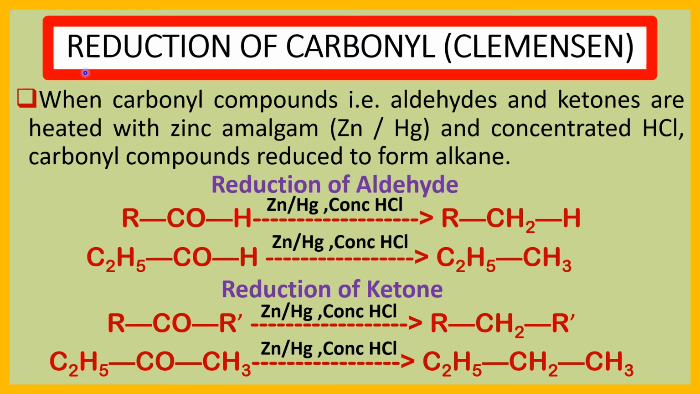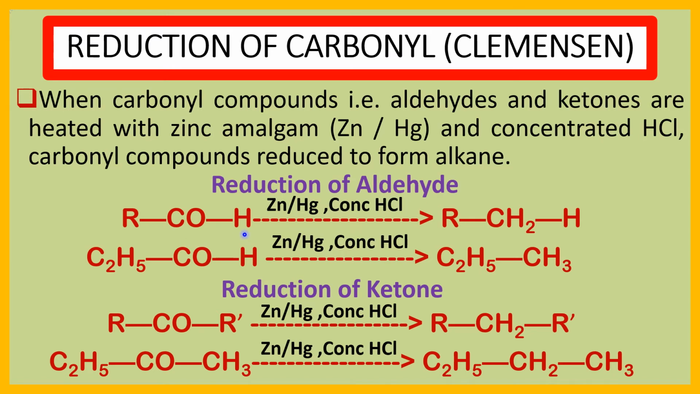Now see the preparation of alkane by reduction of carbonyl compound. This is the Clemmensen reaction. When carbonyl compound, that is aldehyde or ketones, are heated with zinc amalgam, that is Zn-Hg, and concentrated HCl, carbonyl compound is reduced to form alkane. First see the reduction of aldehyde, RCHO. Here H means this is the aldehyde.